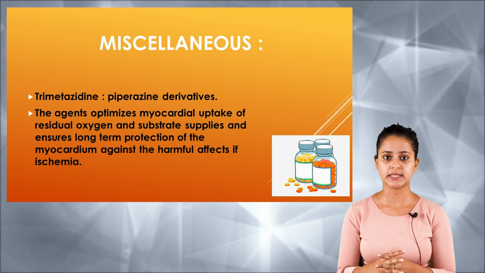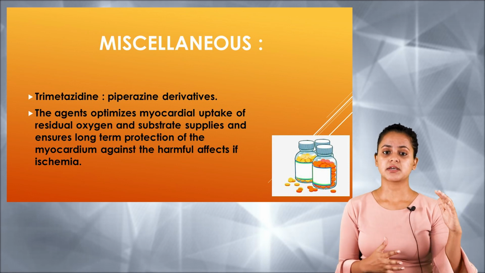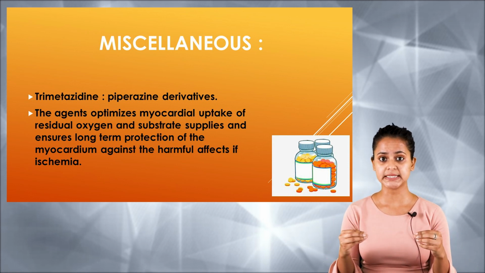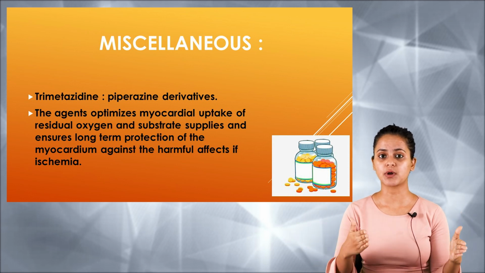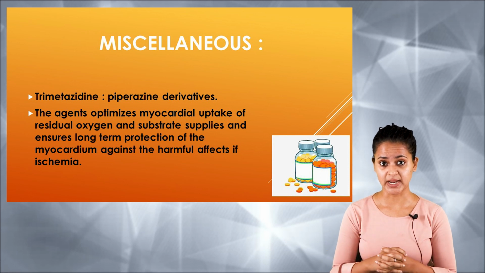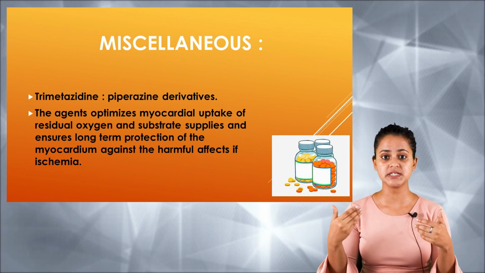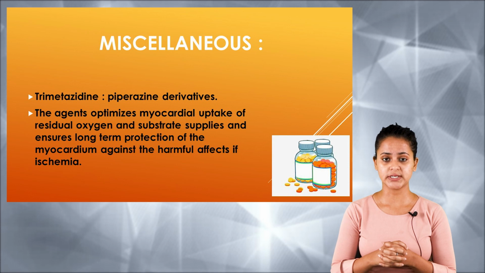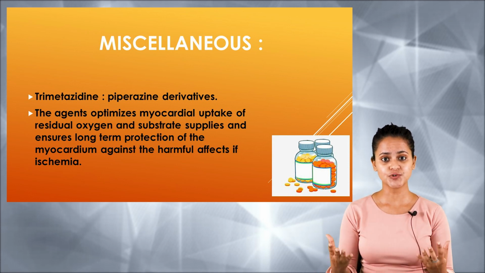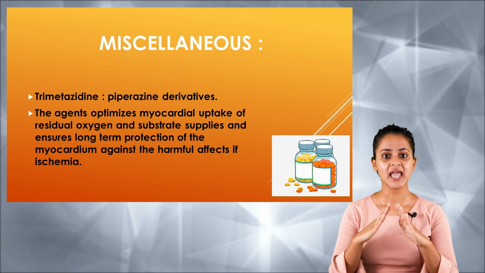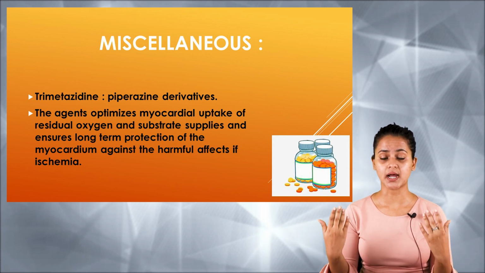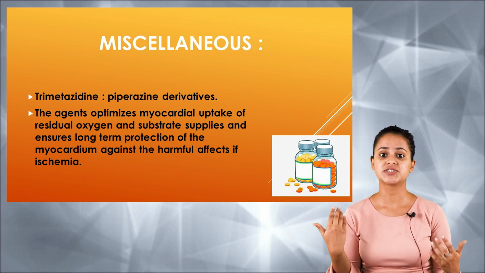So I'll just repeat once again. You have to understand basic concept that as we have studied, ischemia is basically occurring when there is no proper blood supply to the myocardium layer of the heart. Here the blood circulation is decreased, right? That is the reason why the ischemia has been developed. When we are talking about the decrease in the blood flow, it does mean the oxygen and the nutrients supply here is not adequate enough. That's the reason the cardiac muscle will be going under harmful pathological changes.